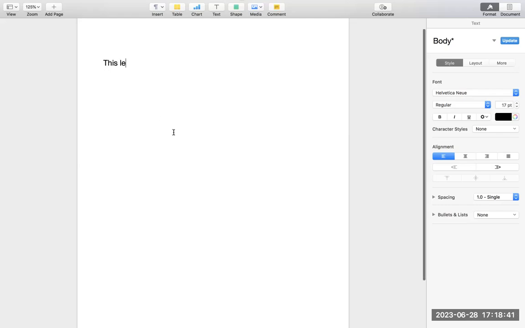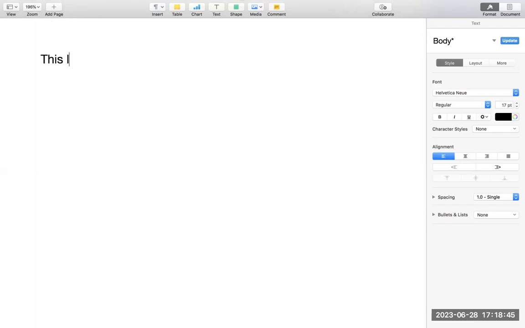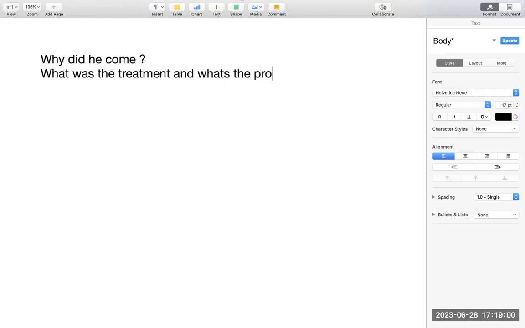What you need to know is who is the patient, why did he come, what was the treatment, and what's the progress. And then comes the third line in the first paragraph, the most important line, the purpose of the letter. These are the points you should write in the first paragraph.